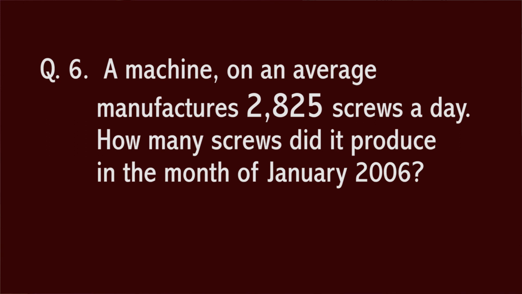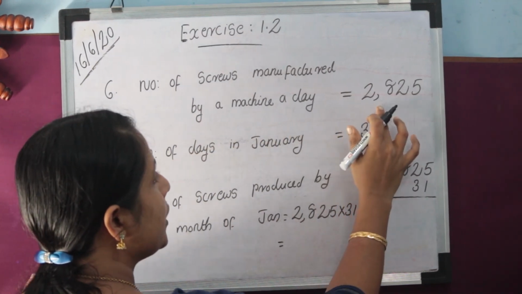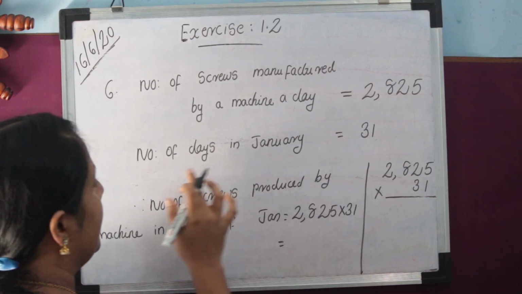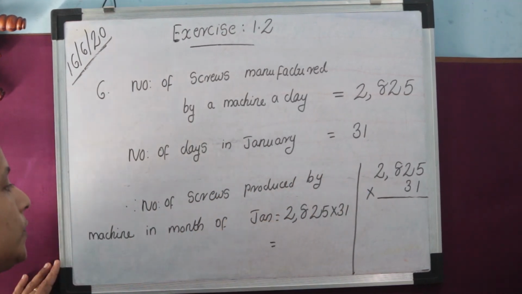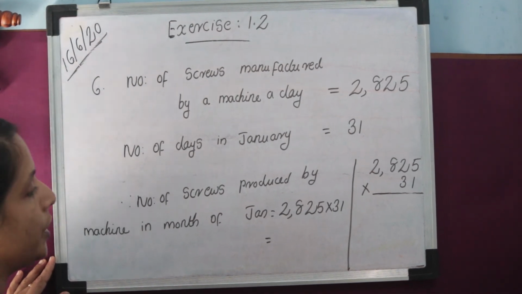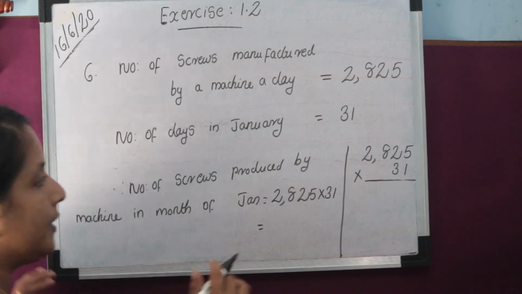Therefore the number of screws produced by the machine in the month of January equal 2,825 multiplied 31. Number of screws manufactured by a machine a day equal 2,825. Then number of days in January equal 31.